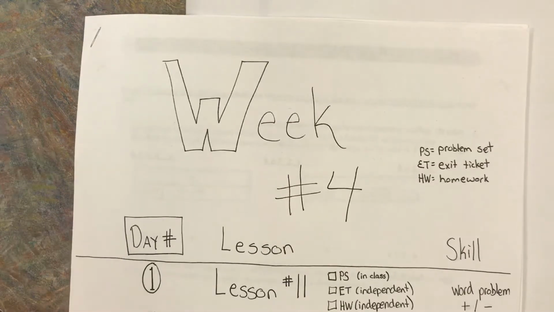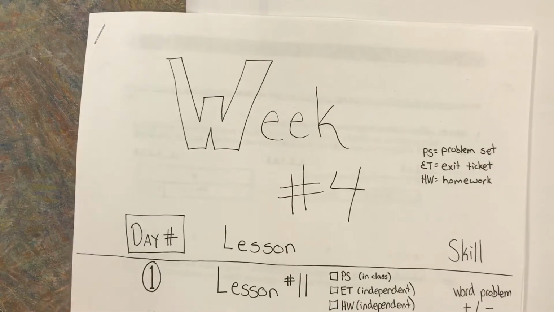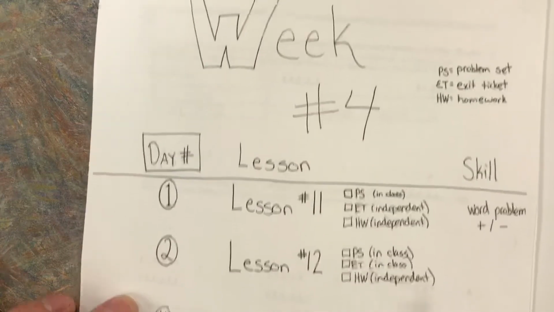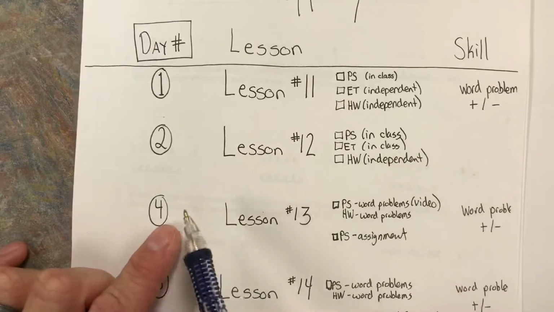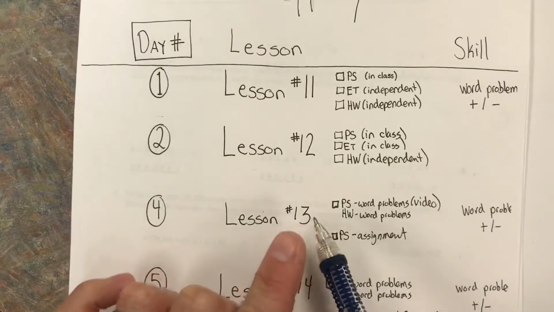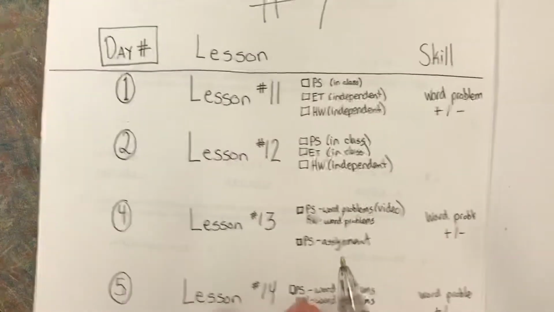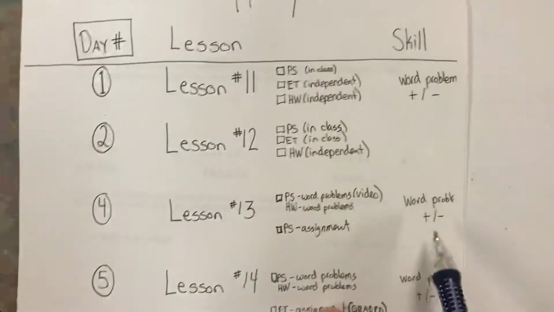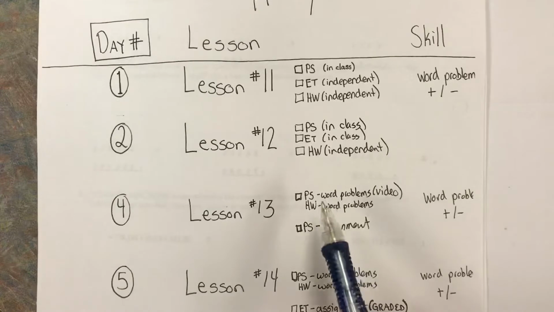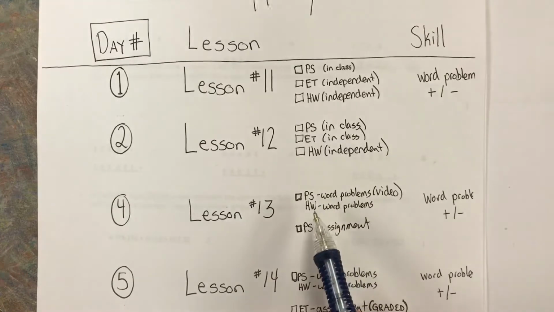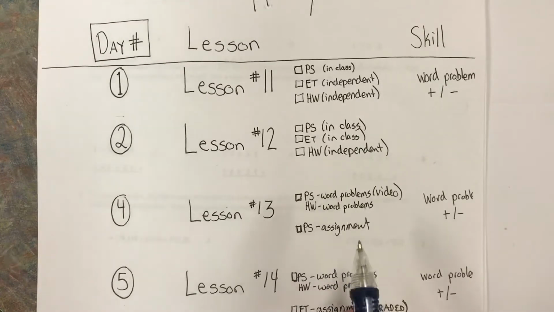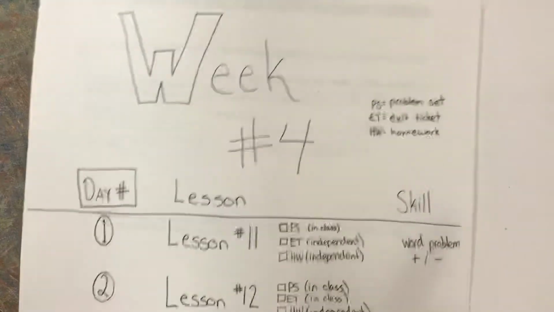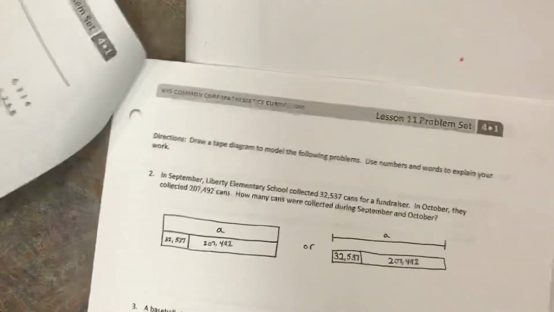Week 4. We're here. Remember, we didn't have a day 3 this week, so we're on Math Day 4, Lesson 13. And we are going to continue with our word problems. I know it got cut off there. And we're going to work on our problem set together and our homework section as well. So even though it does say homework, we're going to do that part together. So turn to page 13.